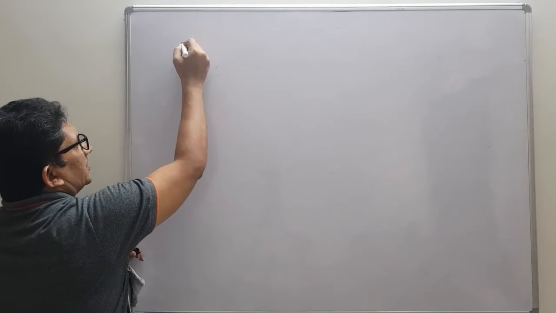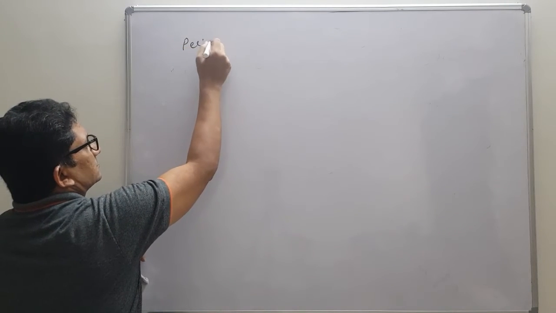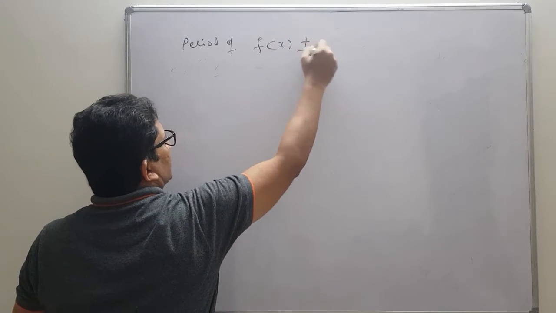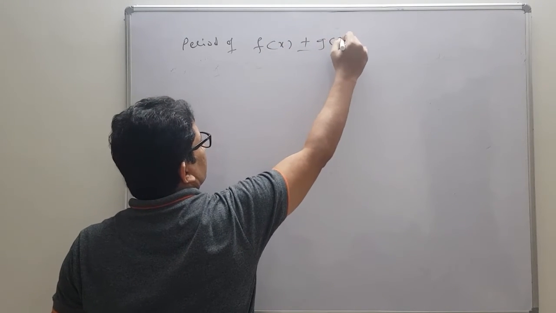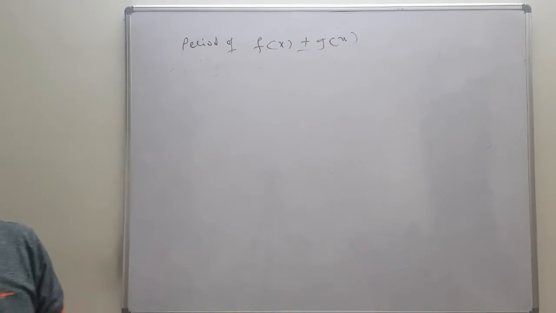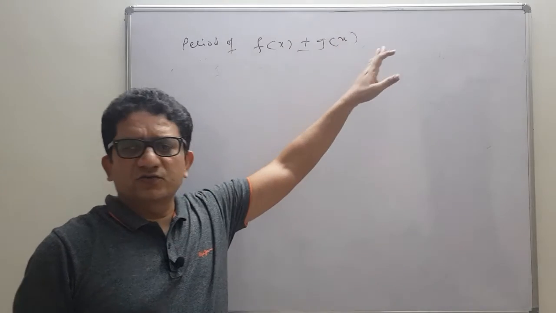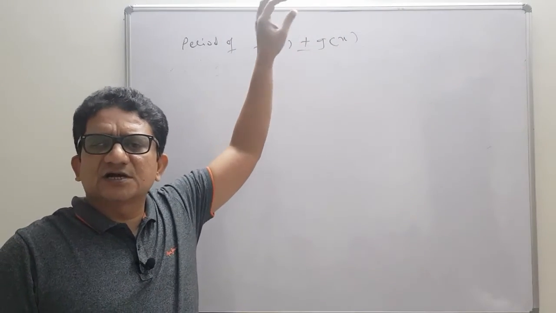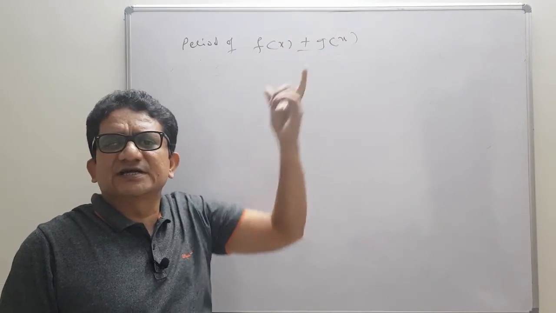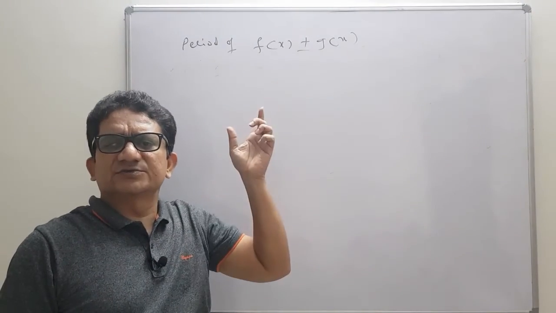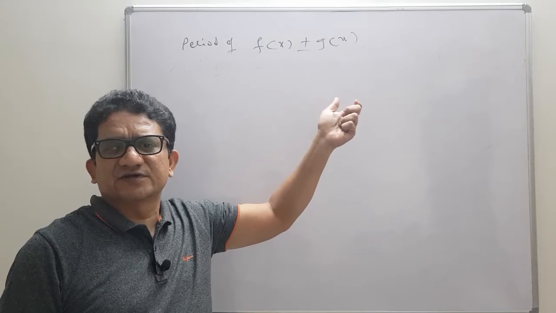Now the period of a function of the type f of x either plus or minus g of x. Students, in this type, to find the fundamental period, we always prefer first to simplify this as a single function. If you have a sum of 2 or a product of 2, first we will check the possibility of simplification.